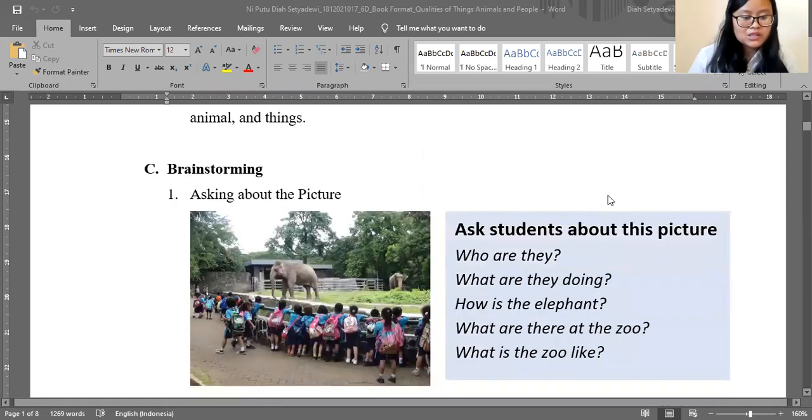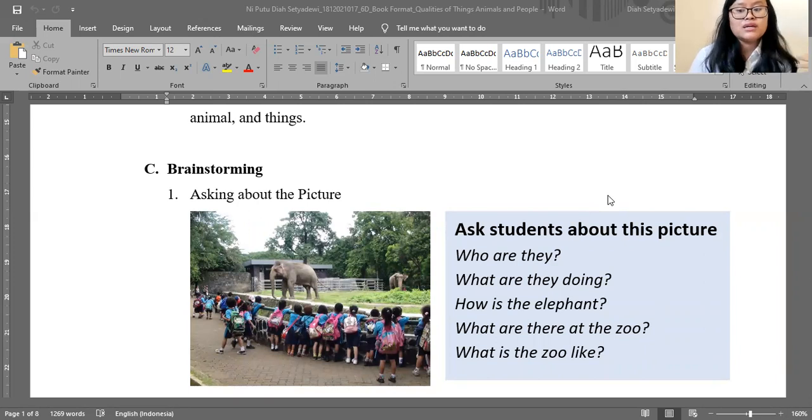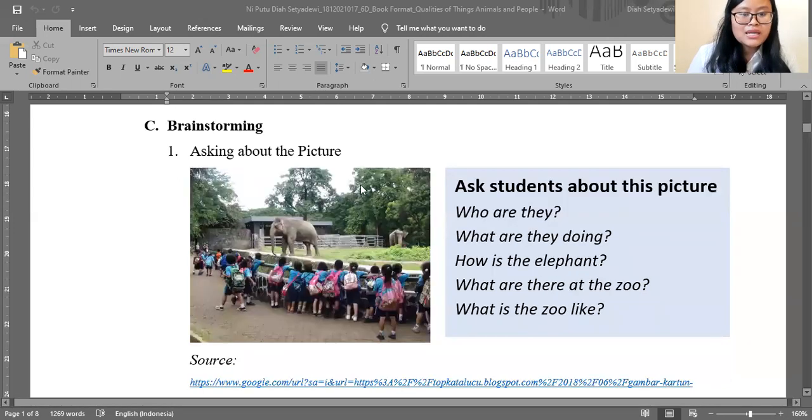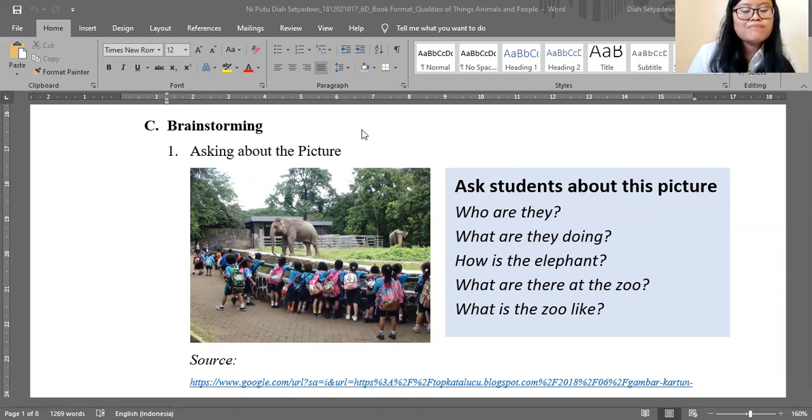Let's see the brainstorming. Brainstorming here is an activity to do before conducting the class and starting the class. It has the function to make students have a basic or prior knowledge about the material. So in my book format, I do a brainstorming by asking about the picture.